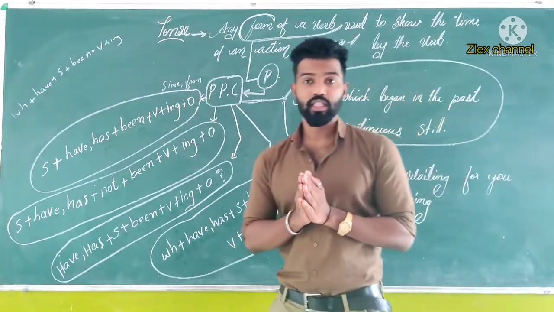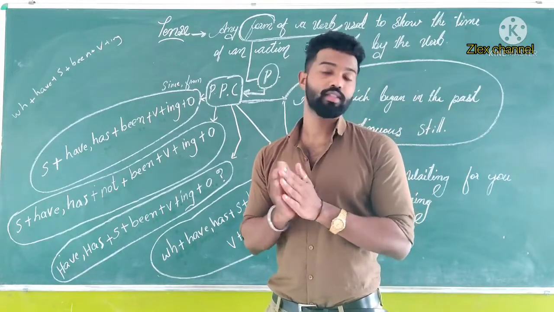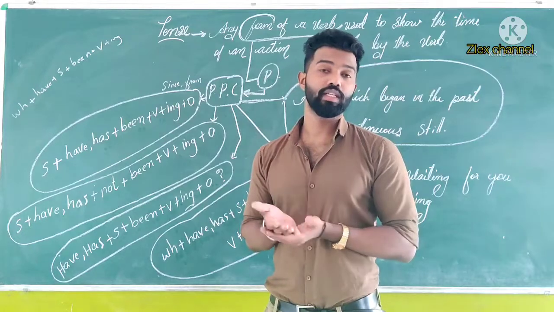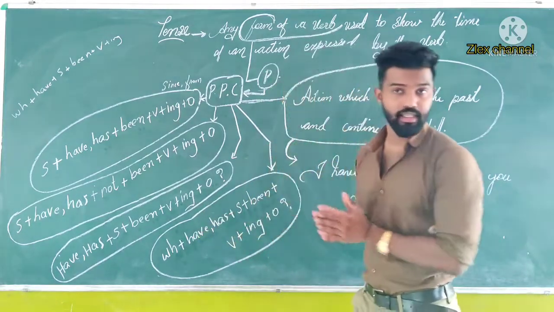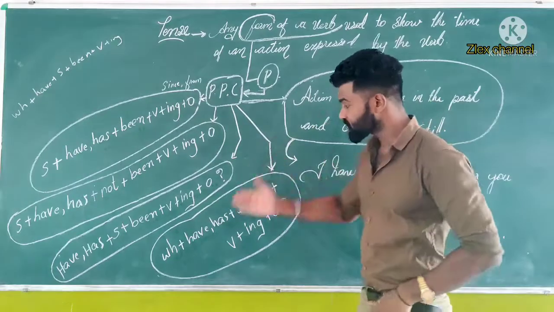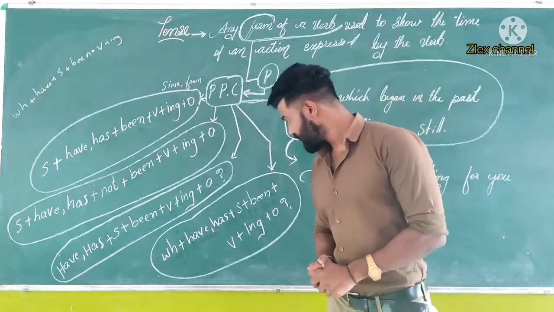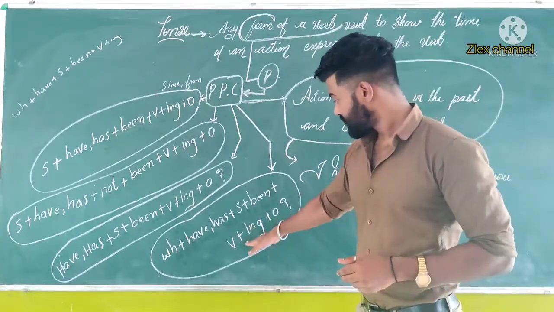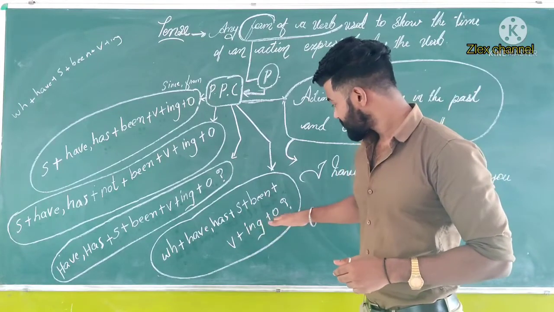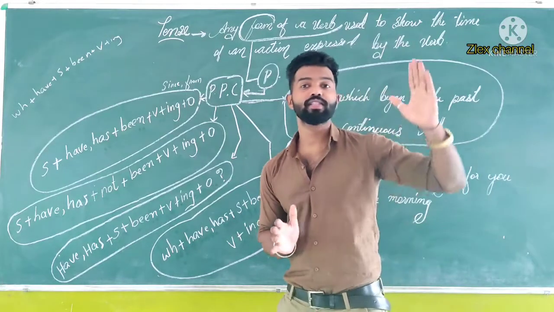Why I did not keep WH questions in present perfect tense means we are not much using in communicative English. That's why I did not mention. But here if it is necessary, then we can use it. That's why I just mentioned WH questions too. Okay, here. Where have you been going since yesterday? That is from yesterday onwards.